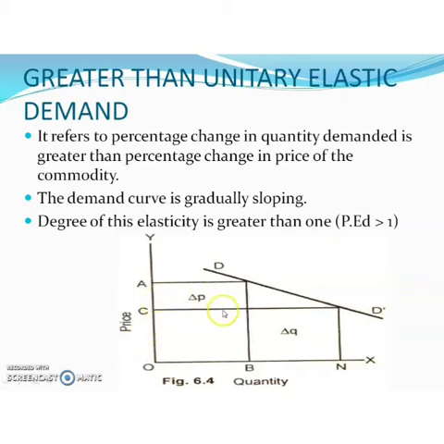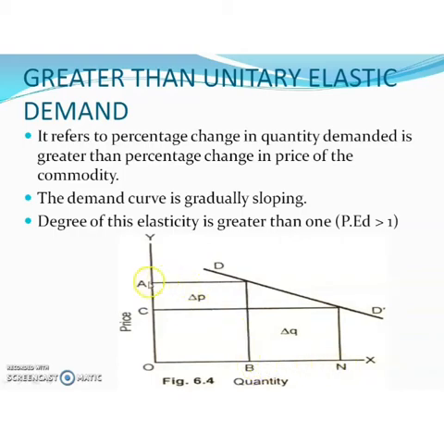So from the diagram you can understand that the change in price, whether it is an increase or decrease, is less than the change in quantity demanded.